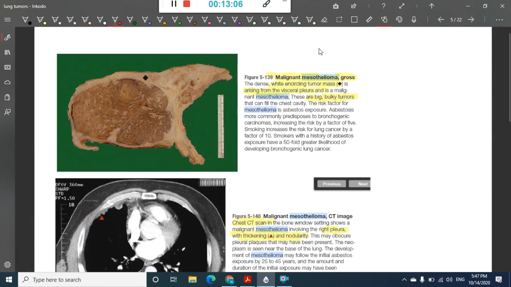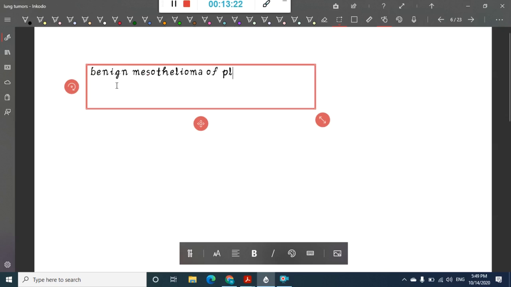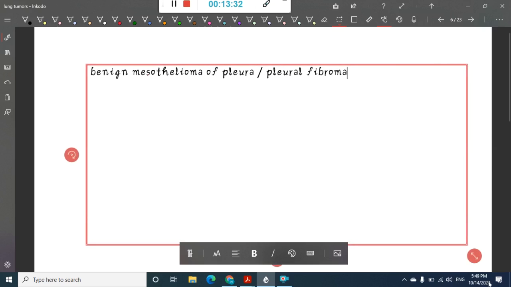Sorry, there is one more thing which I thought of explaining. There is one more entity which we call benign mesothelioma of pleura, also called pleural fibroma. This is also important. This is a primary benign lesion of the pleura.